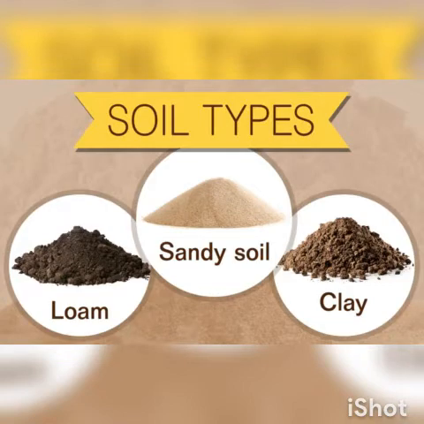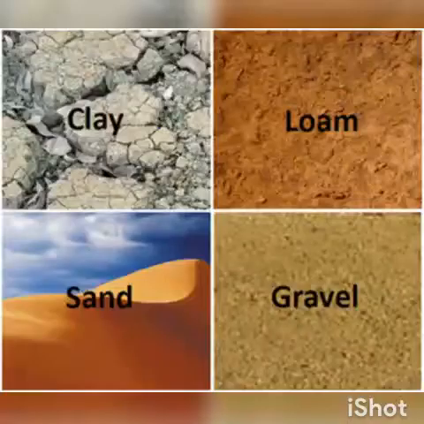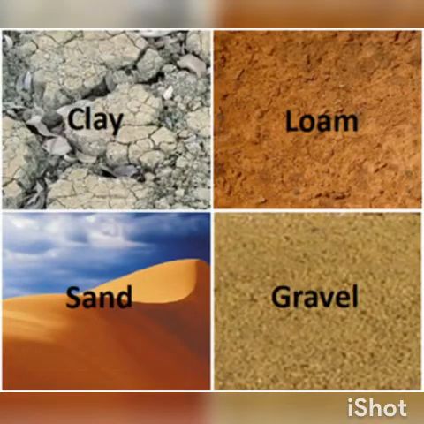Sandy soil contains a greater proportion of big particles, that is the sand. So if soil contains a greater proportion of sand than clay, it is called sandy soil. And the second one is clayey soil. It is the opposite of sandy soil.